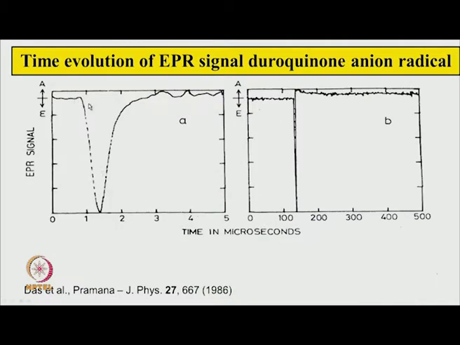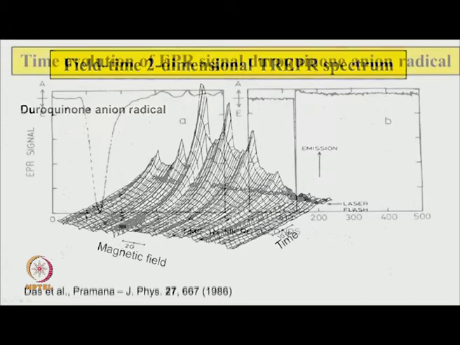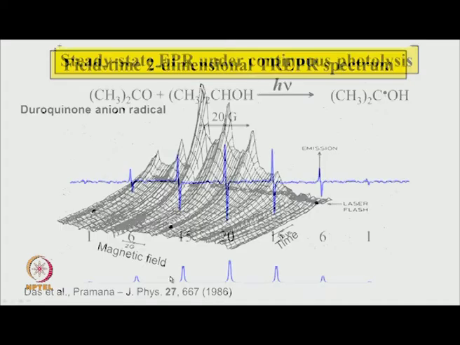Again, the duroquinone signal as a function of time forms in the negative direction, then slowly goes to near 0. This time is of the order of a few microseconds. If you increase this time to several hundred microseconds, one can clearly see that the signal first starts emissive, then goes to absorptive and then goes to 0. So, presumably something is happening here and the radical is decaying in this fashion. This is the 2-dimensional spectrum one can create by getting similar spectra at different magnetic fields, so one axis is the magnetic field axis, the other the time axis.